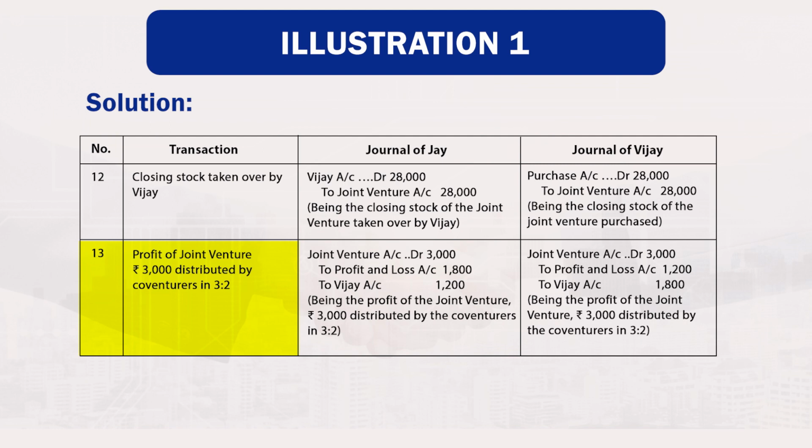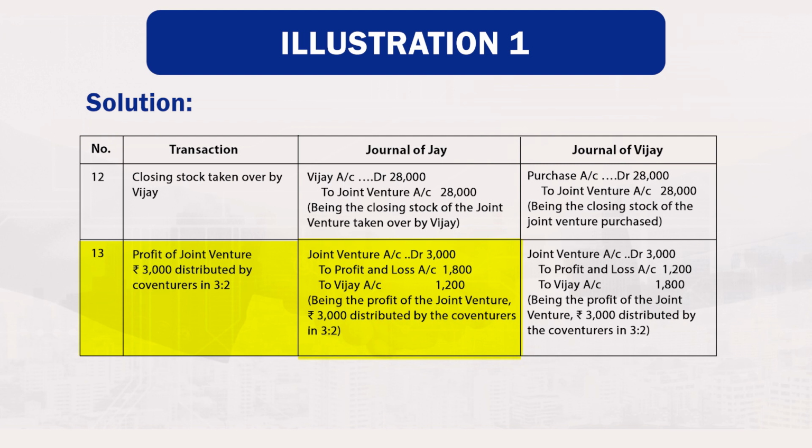13. Profit of joint venture rupees 3,000 distributed by co-venturer in the ratio of 3:2. Joint venture account debited 3,000 to profit and loss account 1,800 to Vijay account 1,200, being the profit of the joint venture rupees 3,000 distributed by the co-venturer in the ratio of 3:2.